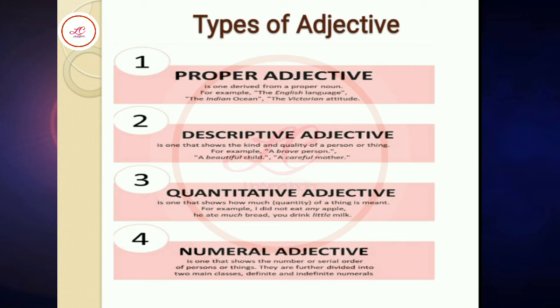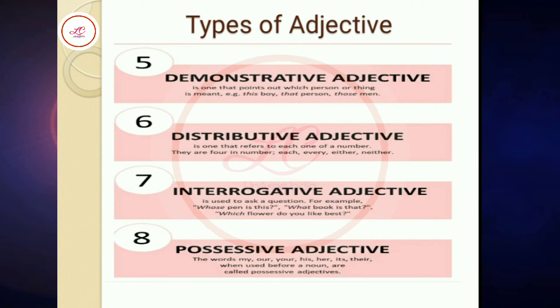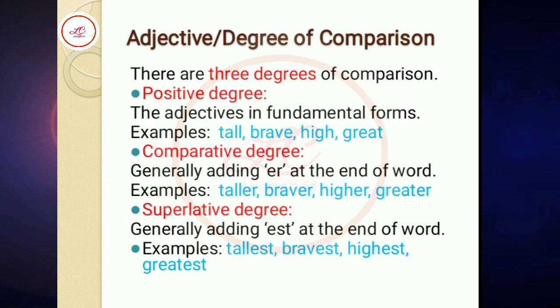That we can study also in this form. Proper adjective, examples are given. You can study descriptive adjective, quantitative adjective, numeral adjective, demonstrative adjective, distributive adjective, interrogative adjective, and possessive adjective. Now adjectives can be studied in connection with degree of comparison. In degree of comparison there are 3 degrees: positive, comparative, and superlative.